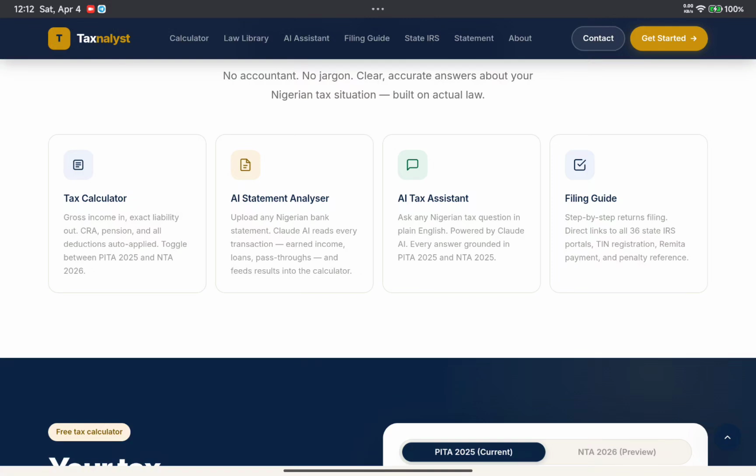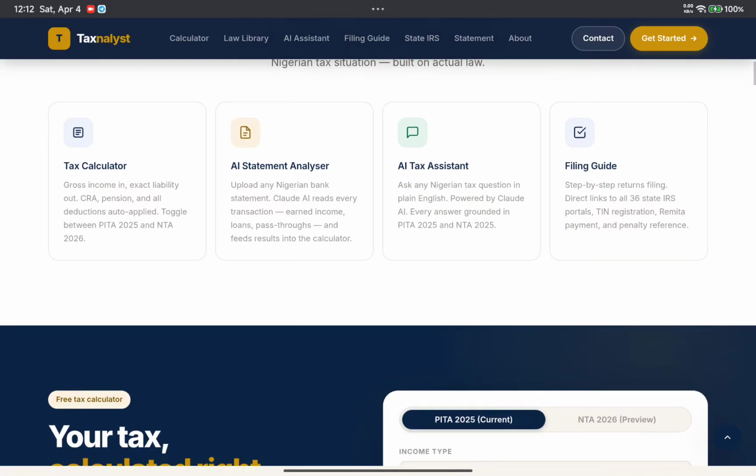We have the AI statement analyzer. This is going to be live soon. We haven't integrated the AI API yet, so it's going to be integrated and live as soon as possible. You just upload your bank statement and it will analyze everything and tell you what is taxable and what is not. So that is what is in there.